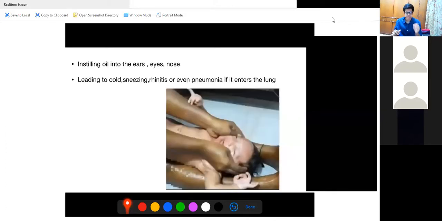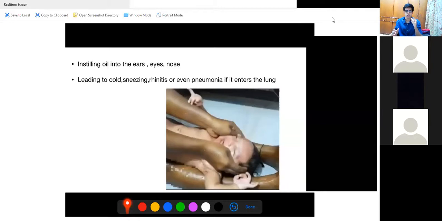Now, there is instillation of oil into the ears, eyes, and nose of the child. We all in India feel oil is the first medicine that should be given for any condition. So there's a belief to use oil everywhere. When this oil is used in the ears, eyes, and nose, it can cause infection to the child, because this oil is always a home-used or outside oil, and it can be a foreign body to the child, and the oil itself can be aspirated by the child.